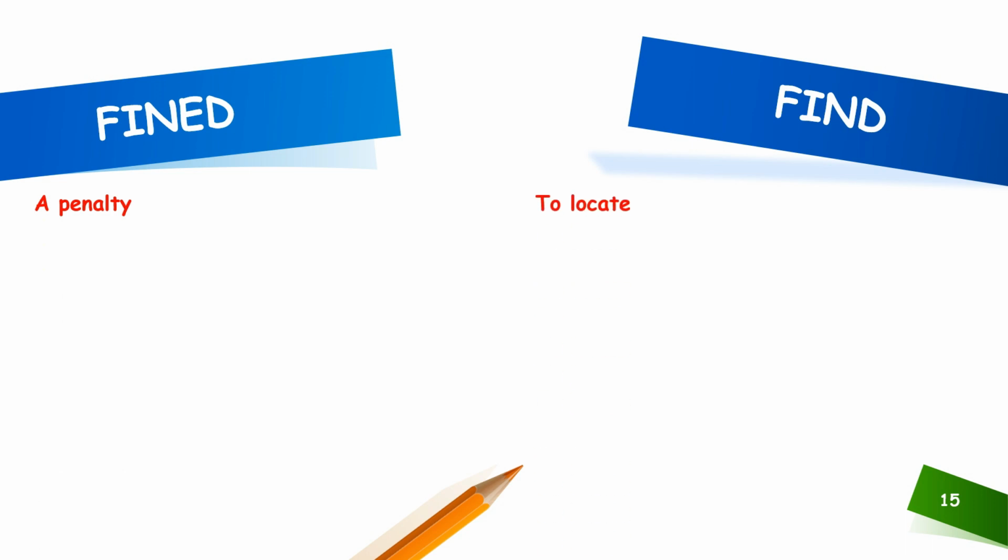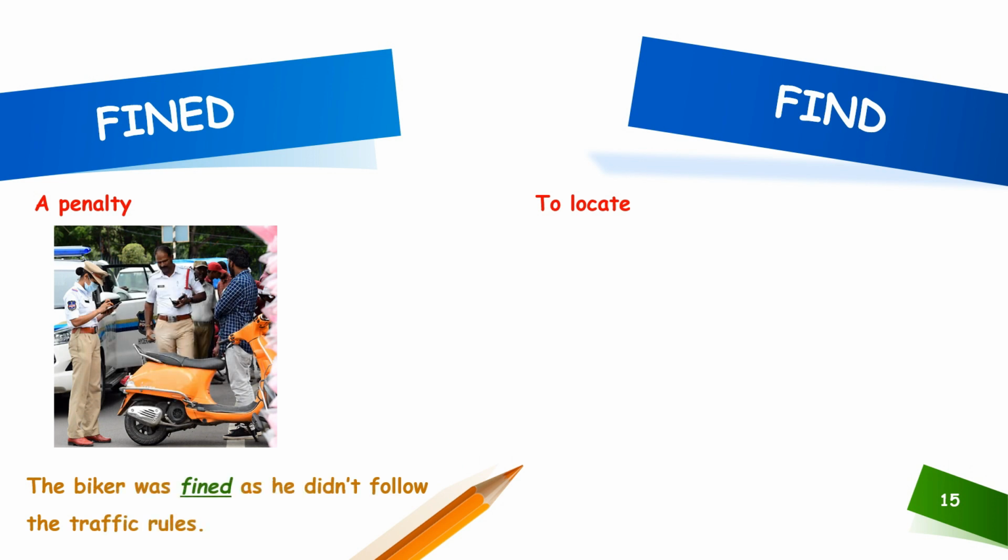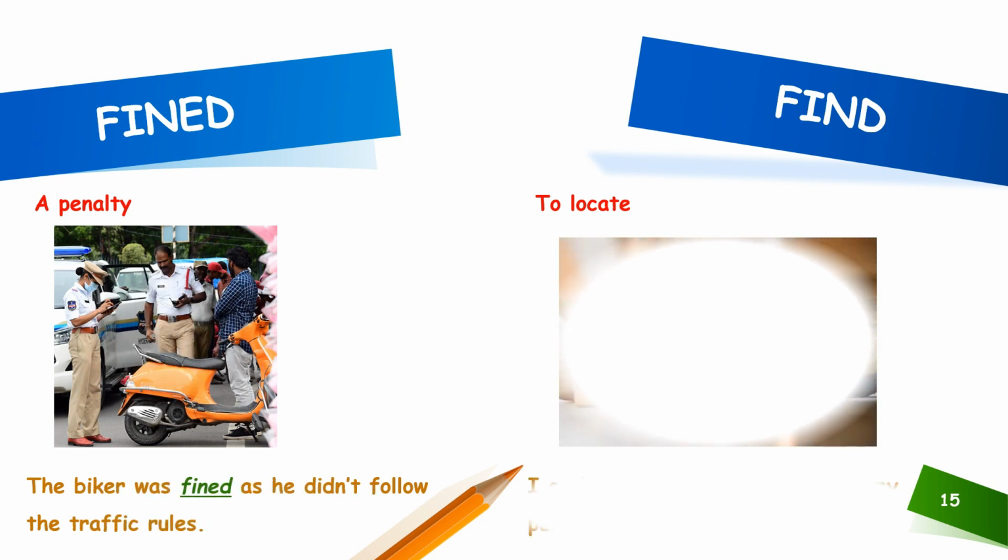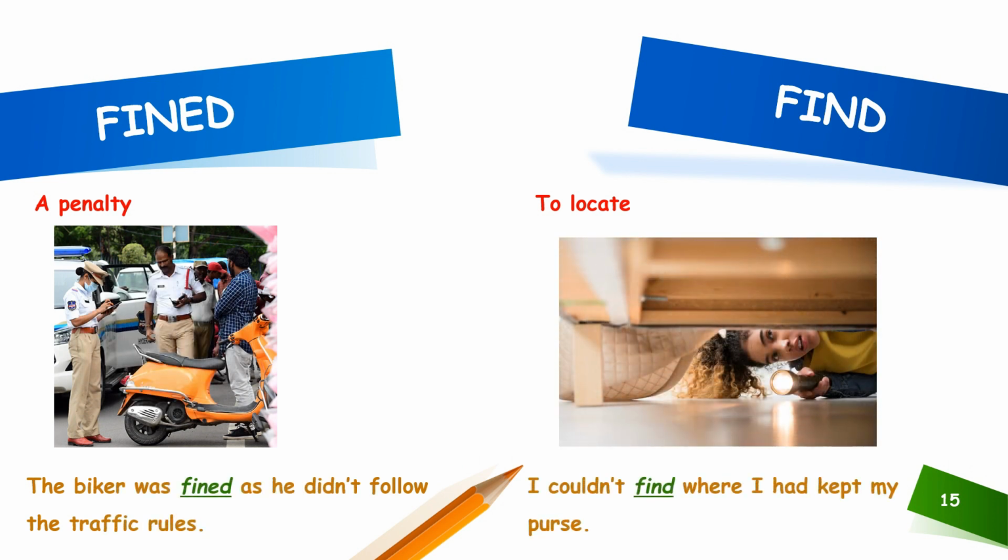The 15th set of homophones for discussion is fined. Fined is to have a penalty, and find is to locate. Now, let us see how to use this homophone in a sentence. The biker was fined as he didn't follow the traffic rules, and I couldn't find where I had left my purse.